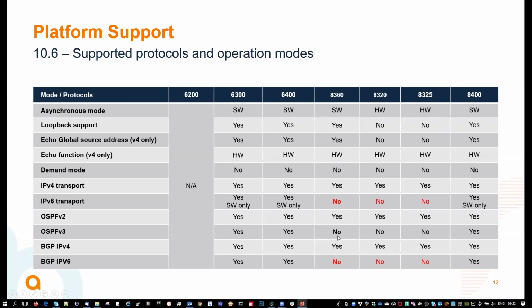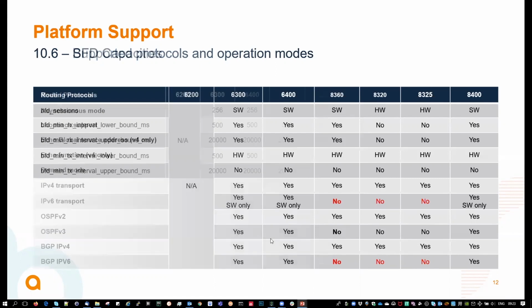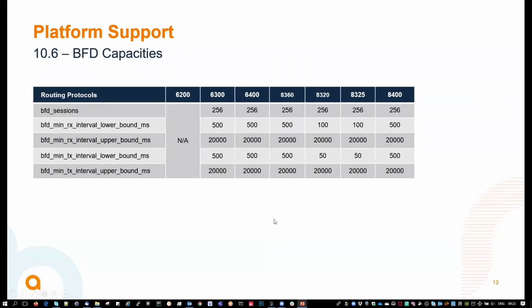So as a consequence, no support as well for OSPFv3 and BGP IPv6 for those platforms. BFD capacities in terms of number of sessions, 256. In terms of minimum receive and transmit time interval, 500 milliseconds is the minimum that you can configure for the receive interval and the transmit interval for the BFD control packets.